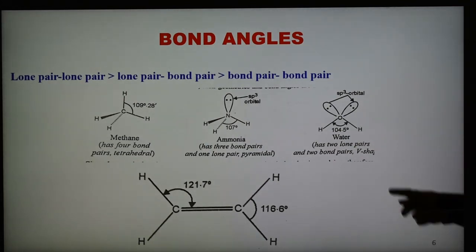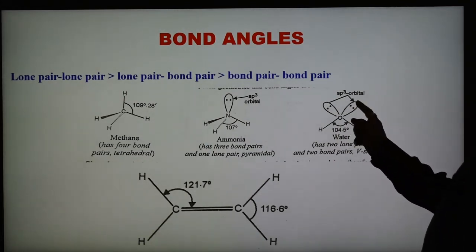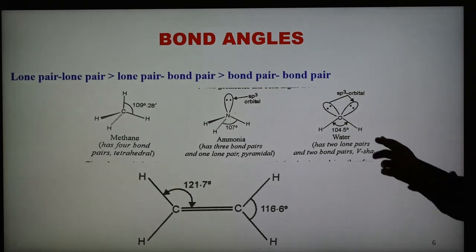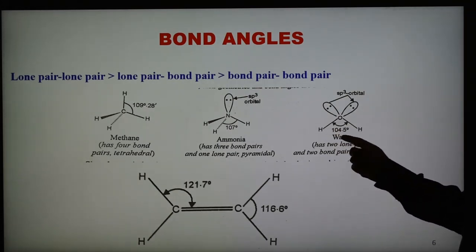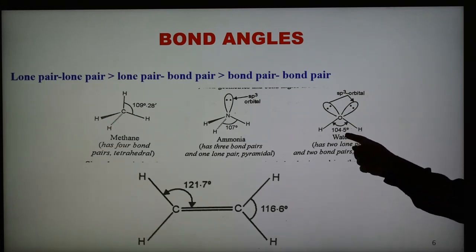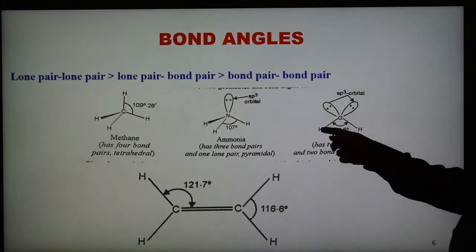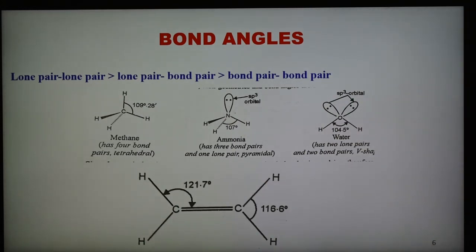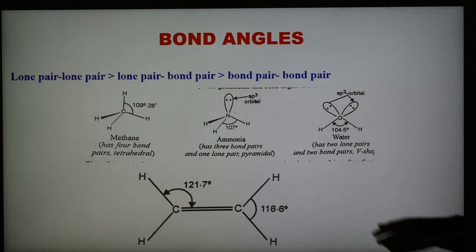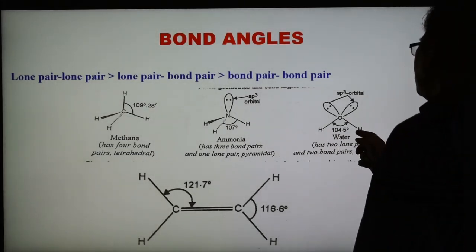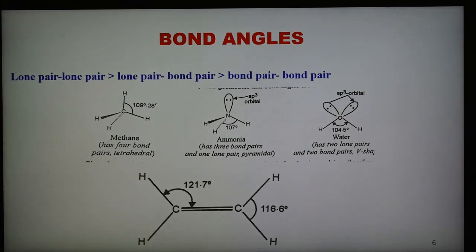It is because of the presence of 2 lone pairs, and as we know, lone pair-lone pair repulsion is greater than lone pair-bond pair repulsion, that the bonds come closer and the bond angle decreases to 104.5 degree. This shape is also known as V shape, bent shape or angular shape. So in ammonia the shape is pyramidal, and this is the bent or V shape of the water molecule.